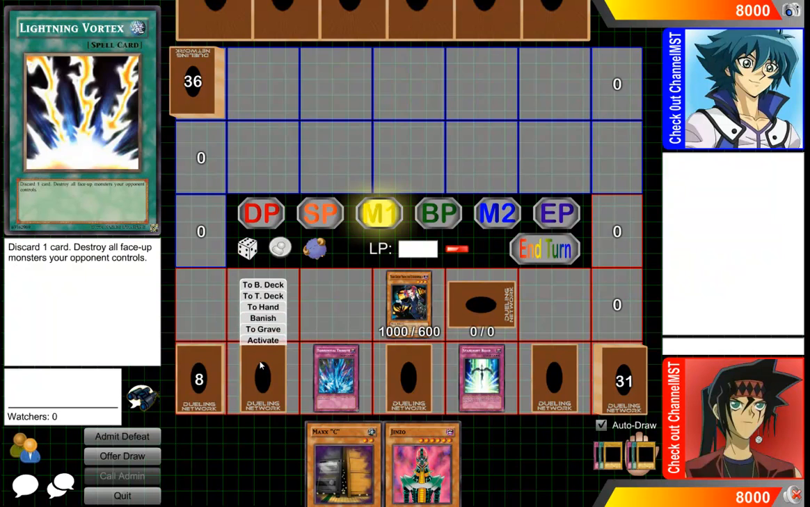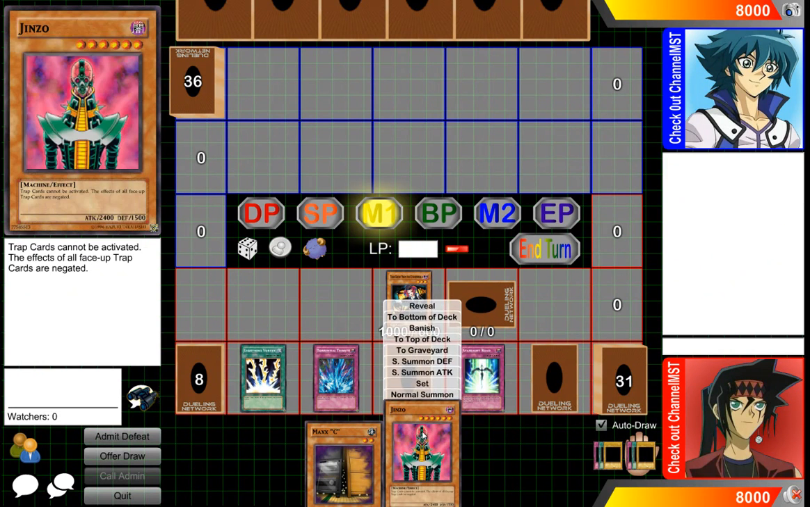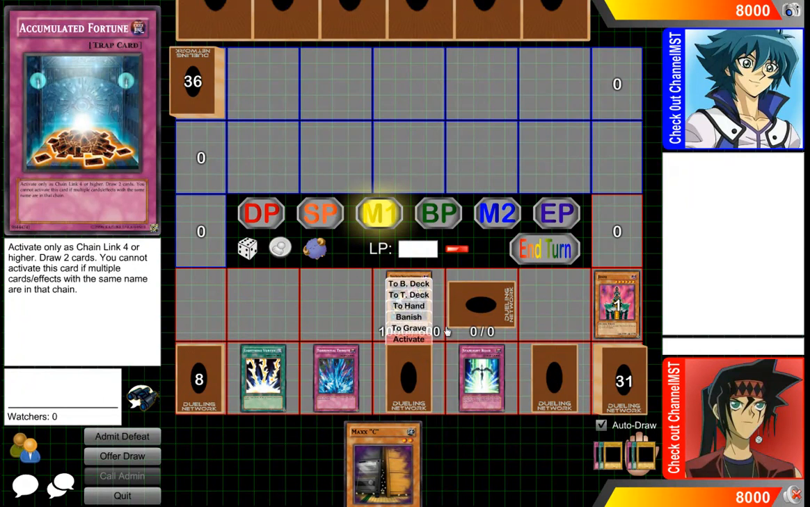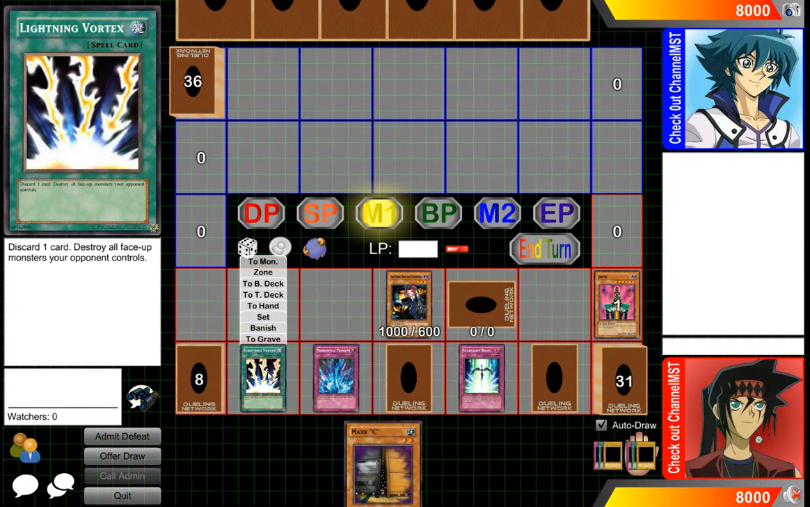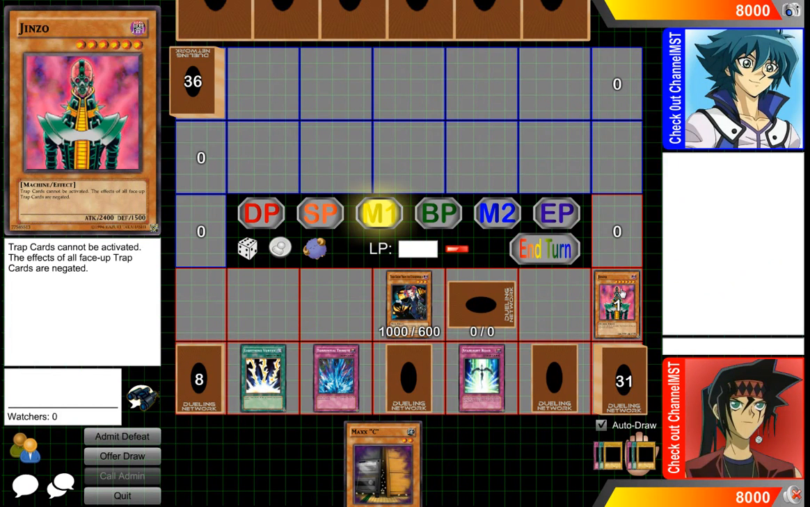And then there's also costs. If I activate Lightning Vortex, the cost to activate it is discarding a Jinzo. So before this card is even activated and put on the chain, the card in my hand is already in the graveyard. So that is a cost.